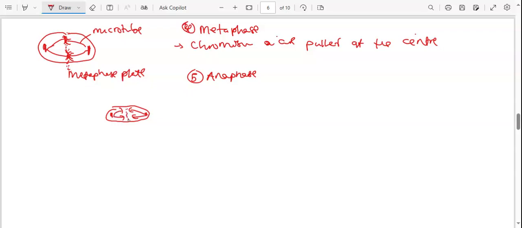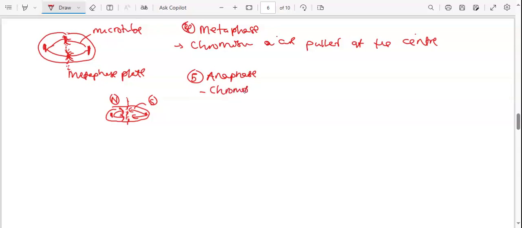Remember, this was our metaphase plate. So they are put like that at the end. Chromosomes are pulled to opposite poles, because this one we can see now is, let's say, south. This is now, let's say, north. Opposite poles, right?